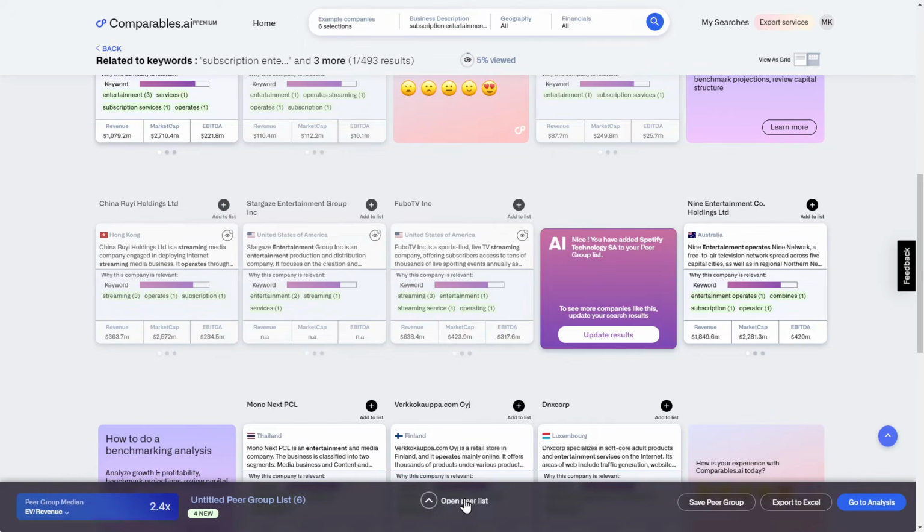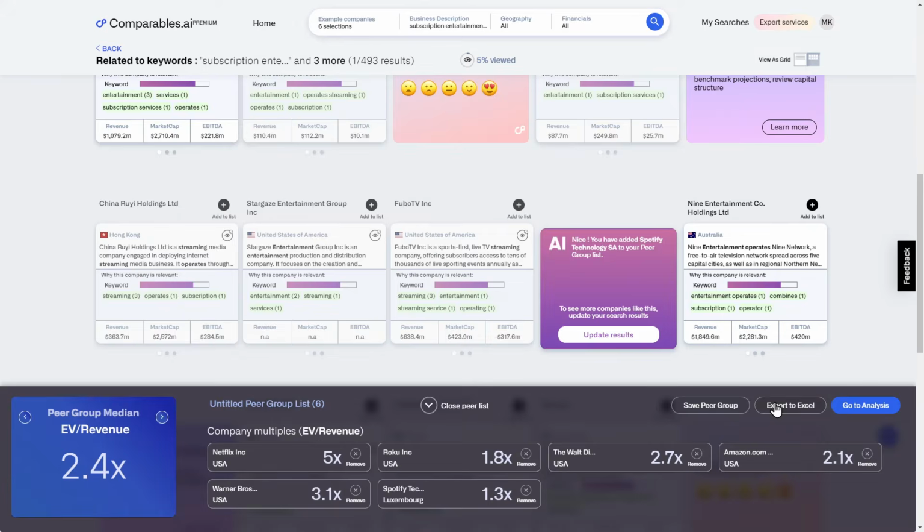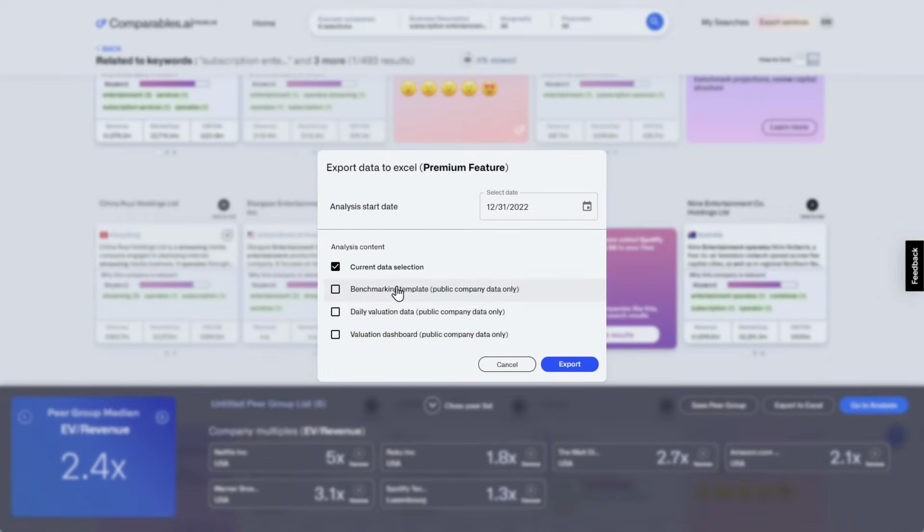When you are happy with your peer group, you can export your analysis to Excel. Remember to select the benchmarking template option in the export window to include the automated benchmarking Excel sheet in your export.